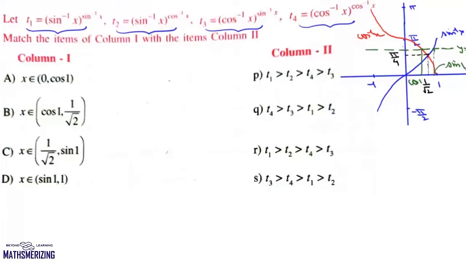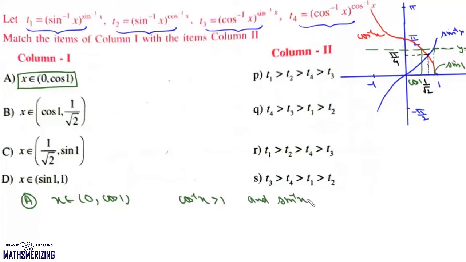Now first we'll begin with this interval, which is when x belongs to 0 to cos 1. So if x belongs to 0 to cos 1, which is this interval, cos inverse x is greater than 1 and sin inverse of x is less than 1.